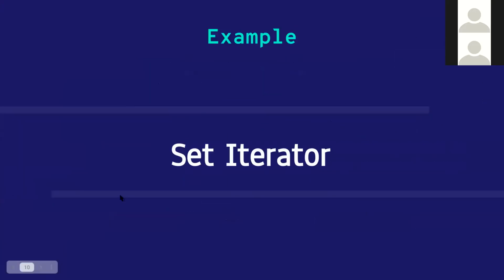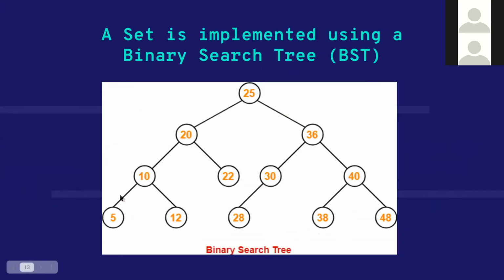Internally, what is happening is, let me explain. So you see this BST, right? Initially, the iterator will be at 5 because this is the first element in the set. And then when you say it plus plus, the iterator will go to 10 because this is the next smallest element. And then when you say it plus plus again, it will go to 12.